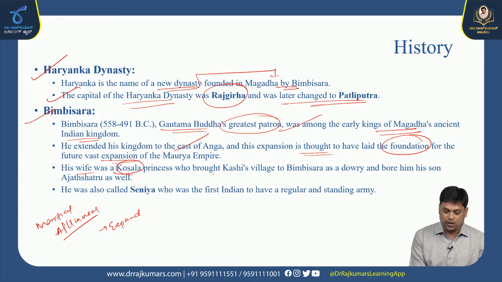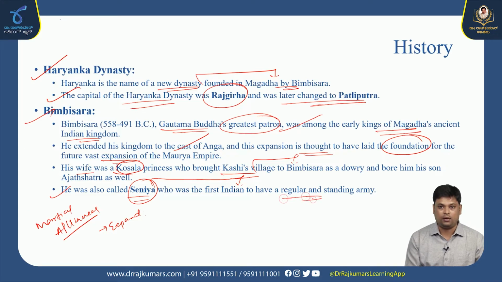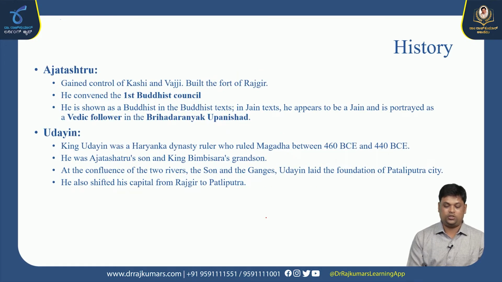His wife belonged to Kosala. Because of that marriage, Kashi village was given to Bimbisara as a dowry. He was also called Senaya, the first Indian king to have a regular standing army. Remember, the first king who maintained a standing army is Bimbisara. His son was called Ajatashatru.